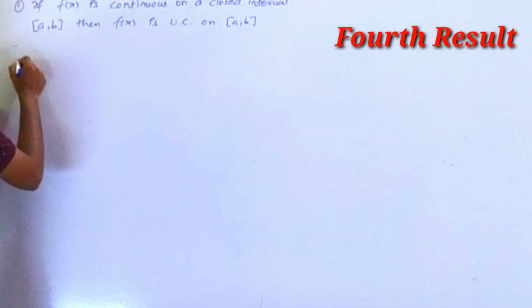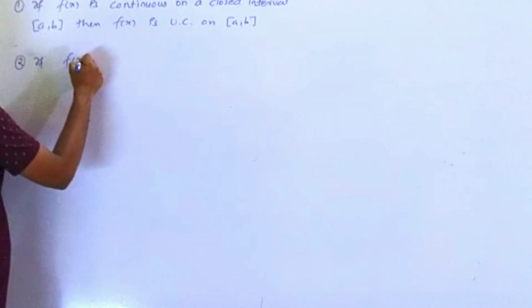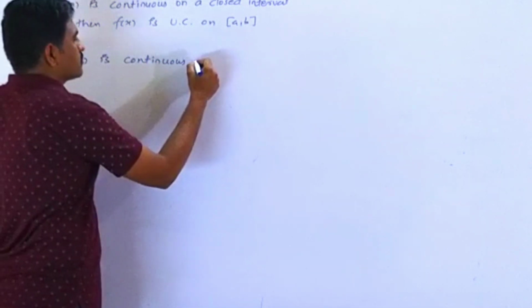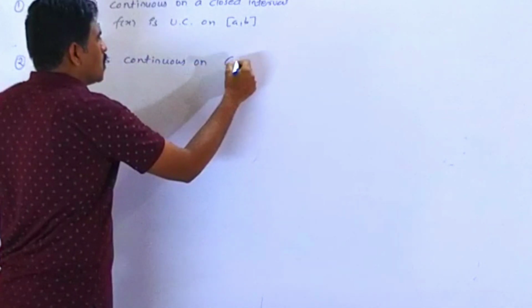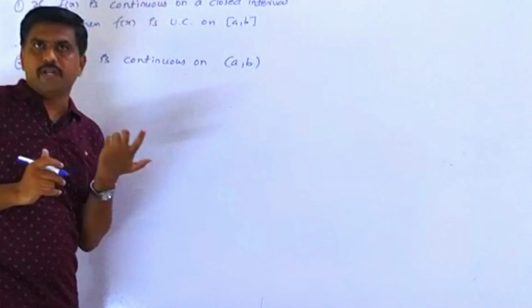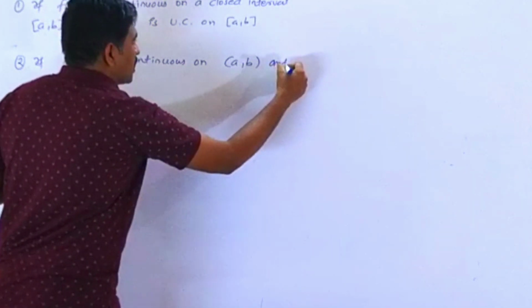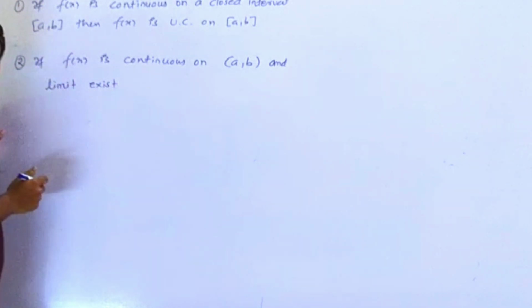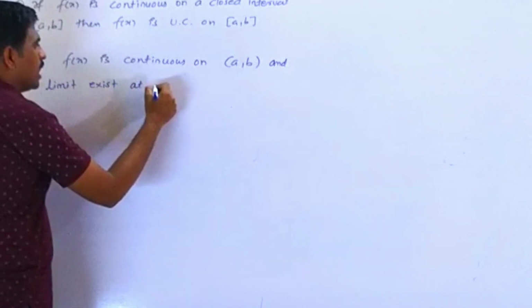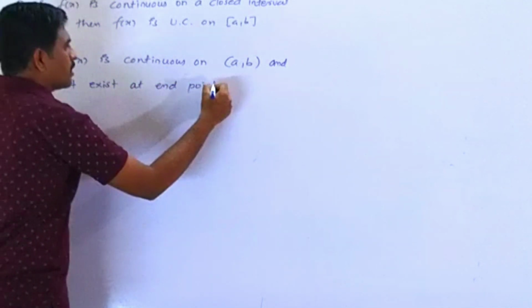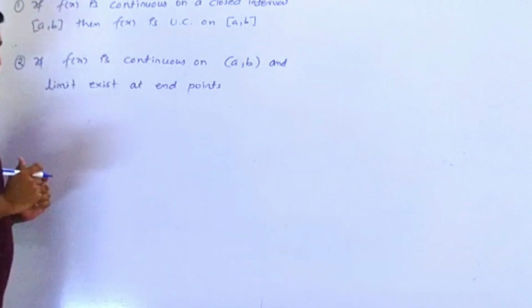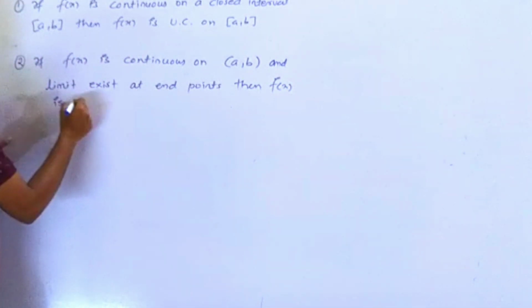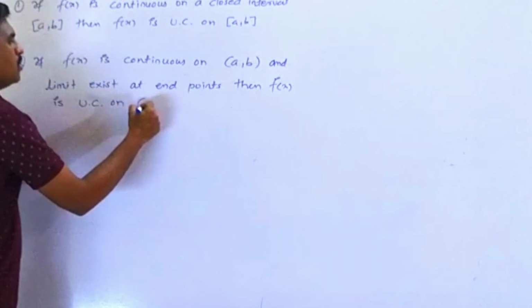See, if f of x is continuous on the open interval (a,b), and the limit exists at the endpoints, then f of x is uniform continuous on the open interval (a,b).